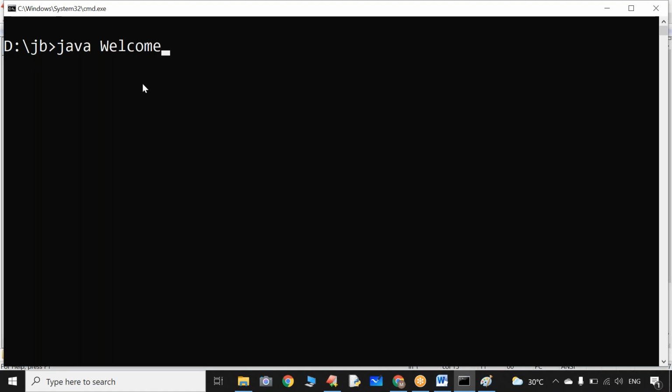Java space Welcome. Sir, you know what will happen internally? This command will invoke one software called JVM, Java Virtual Machine. It is the software designed to run Java programs. Do you know what it will do? This is the name of the dot class file also. Definitely, this is the name of the dot class file also.